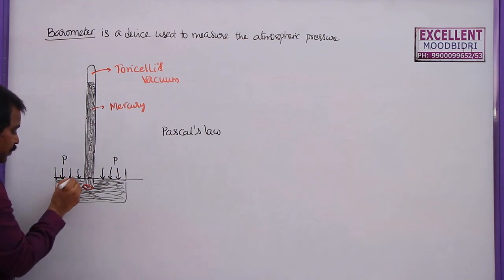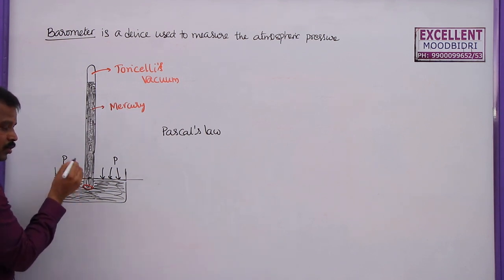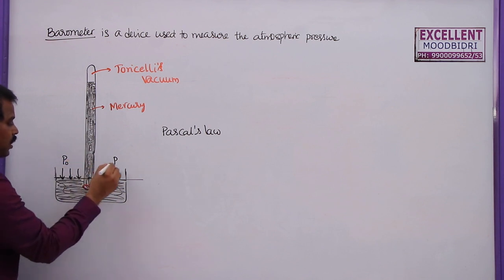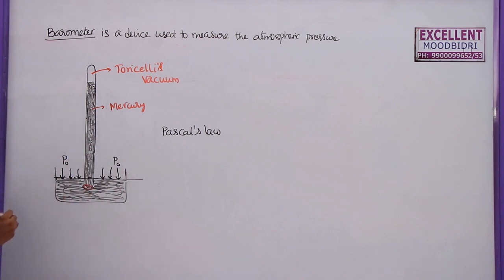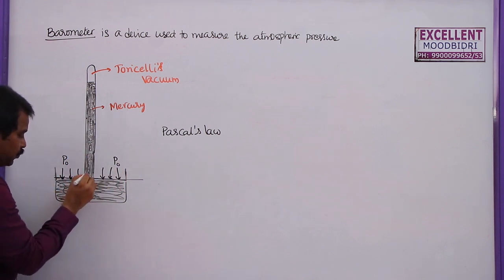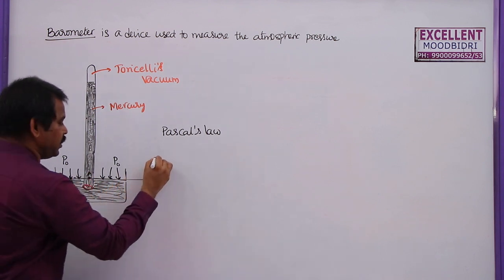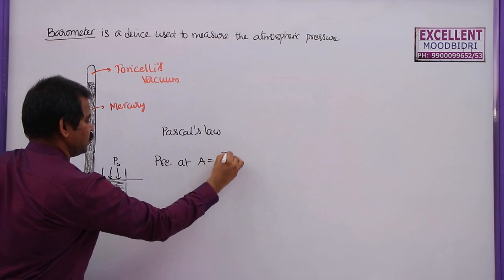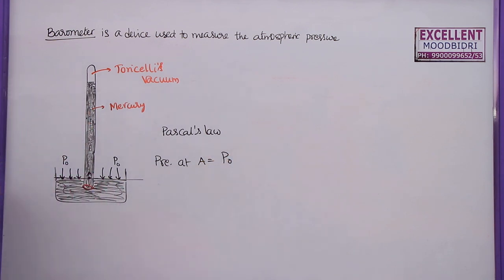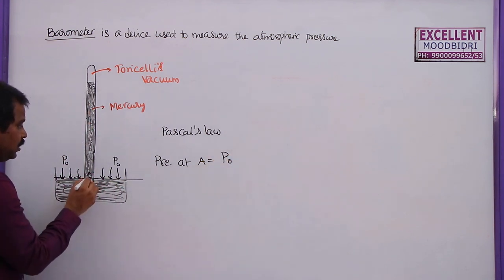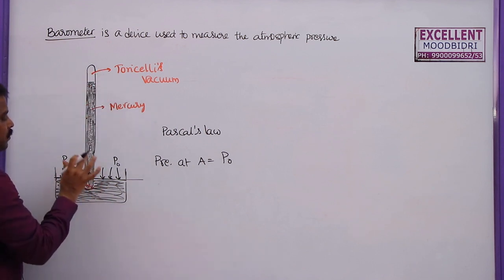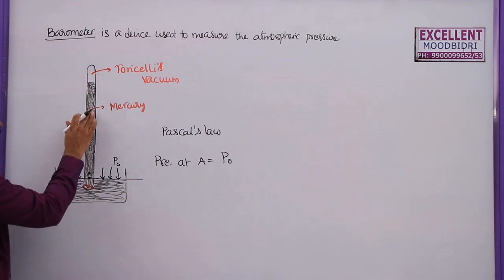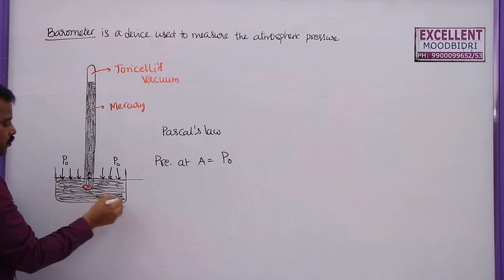That means the pressure acting at this point due to atmosphere, we call it P naught. This is the atmospheric pressure. So what is the pressure at this point A? The pressure at point A is also equal to atmospheric pressure. So this pressure is keeping this liquid column at rest so that it is not falling into this beaker.